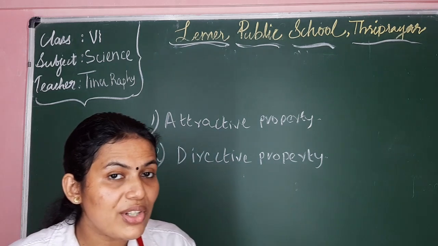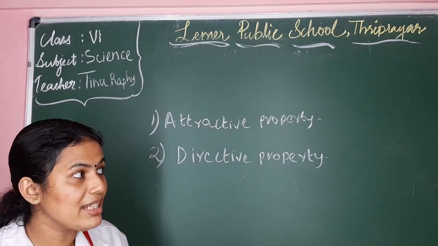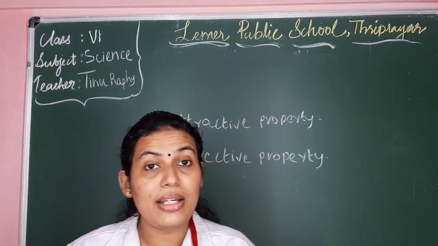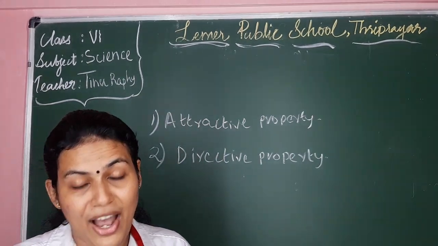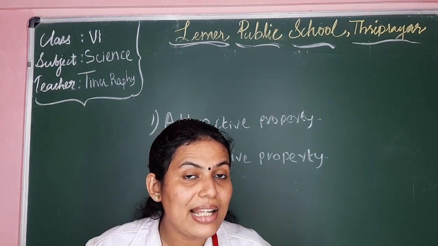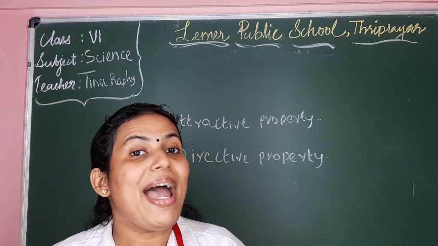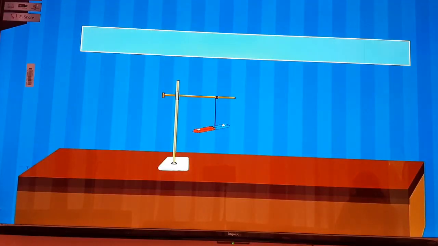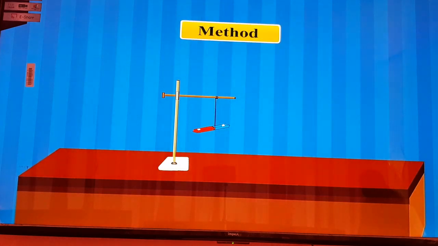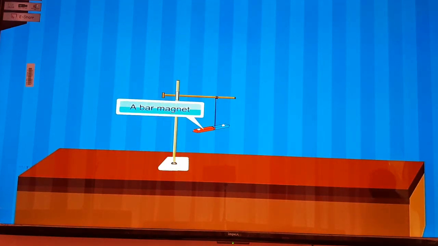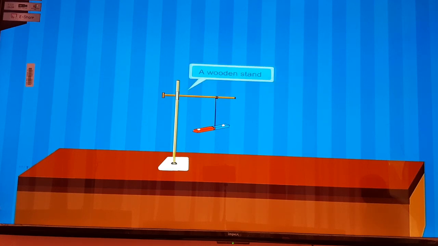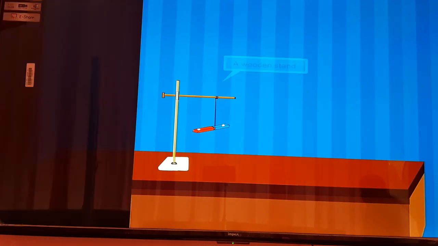Now teacher will demonstrate the directive property of magnet using the Digi video. Kindly go through the activity. The activity is given in your page number 125. Activity 3. So kindly go through the activity and understand the directive property of magnet. To show the directive property of a magnet. Things needed: a bar magnet, a thread string, a wooden stand.